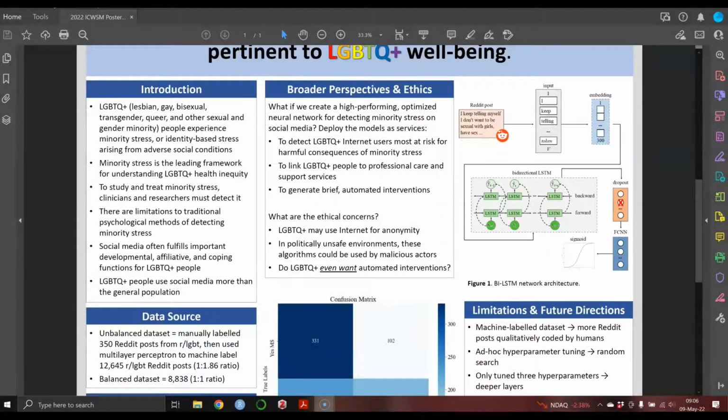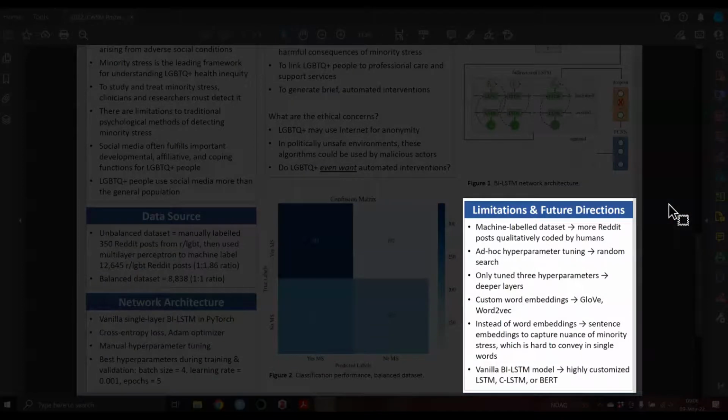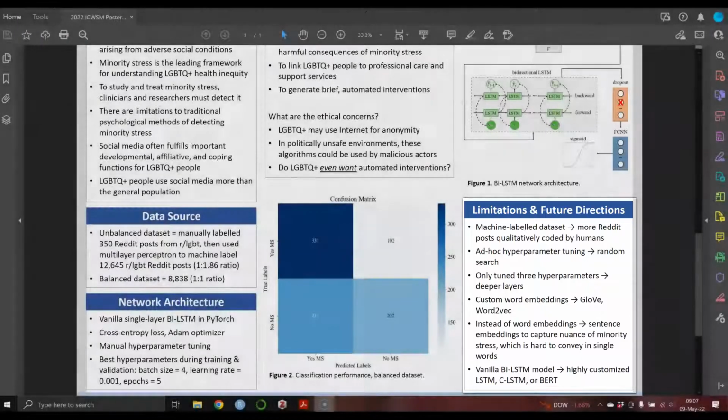Now, because this is a proof of concept study, there are many limitations and future directions available, right? The manually labeled data set's not the best choice, so we're going to try to label more posts with humans. We want to use random search instead of hand hyperparameter tuning, perhaps using deeper layers. In the future, we're going to implement GloVe or word2vec instead of our custom word embeddings. And it might even be useful for us to look at sentence embeddings because minority stress is really hard to capture in one word. Oftentimes you need to convey it in a sentence or two. And of course, there are other network architectures that we might examine, such as convolutional long short-term memory.